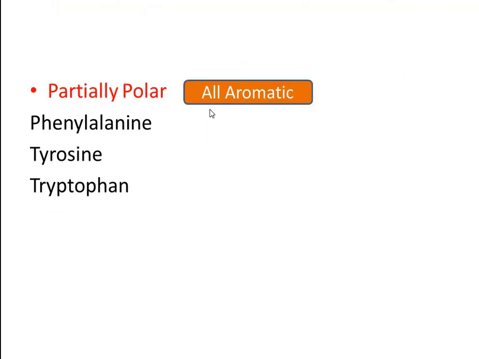The next group is partially polar amino acids. If you remember the aromatic amino acids, that is phenylalanine, tyrosine and tryptophan, all these 3 aromatic amino acids are partially polar in nature. This polarity in these aromatic amino acids is from the hydroxyl group present in tyrosine and tryptophan.